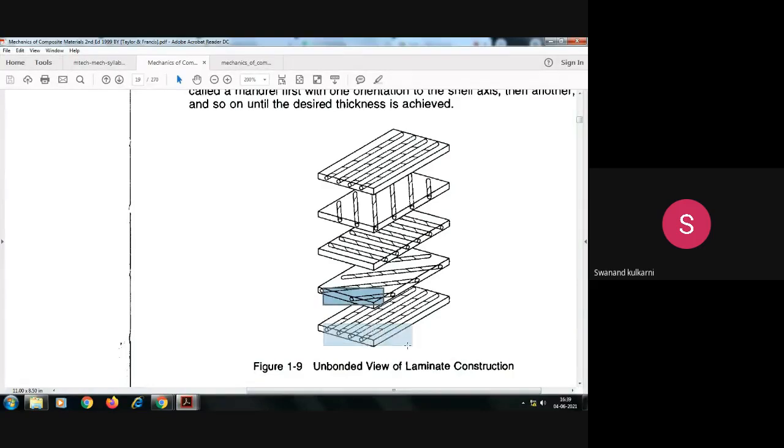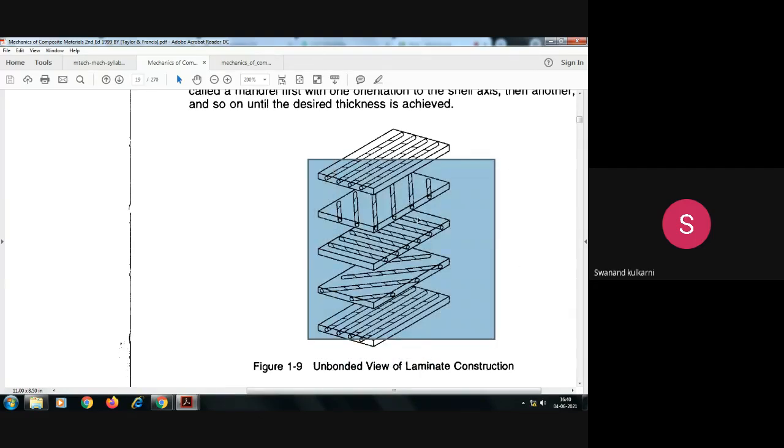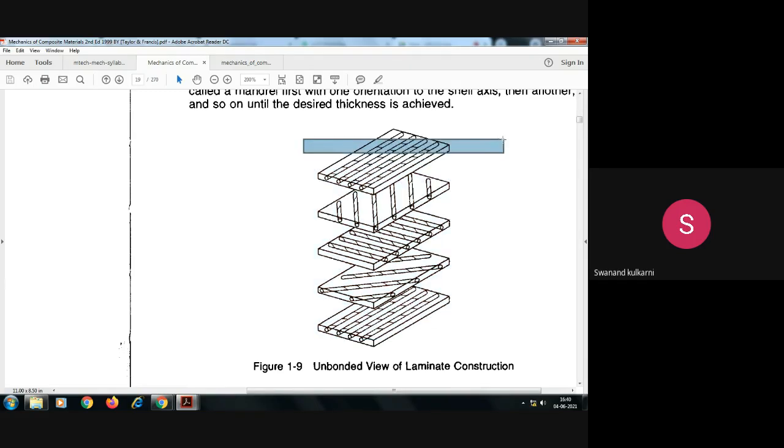Here we can see this as the fifth lamina. So these are different laminas, and all these laminas will come together. When they are bonded together with the help of a binding material, then whatever construction gets formed is considered to be a laminate. So that is the difference between lamina and laminate.